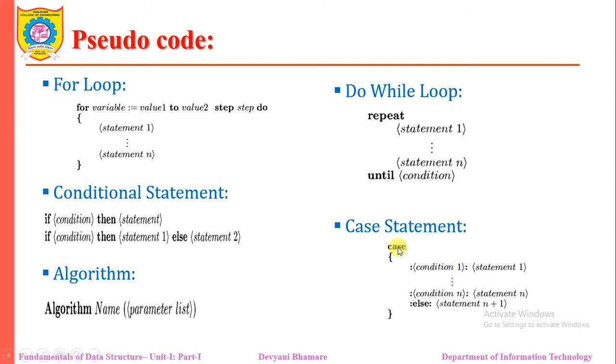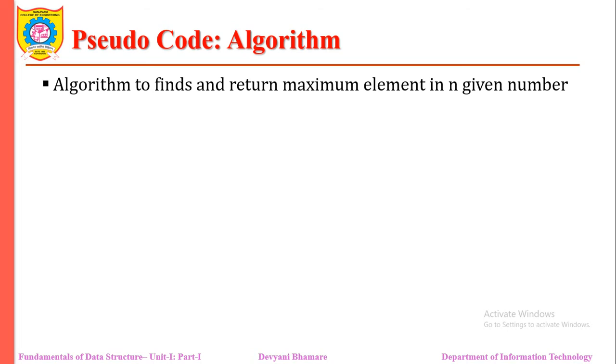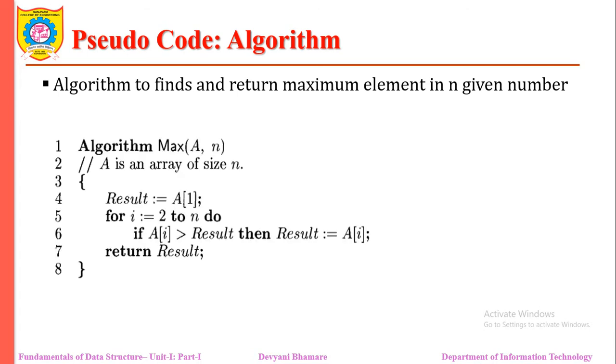So this is the way where we are able to write down the pseudocode. Let's say we are interested in finding the maximum element in n given numbers. So what we are doing is writing down the algorithm. Here, algorithm indicates that it is a function. Then max is a function.